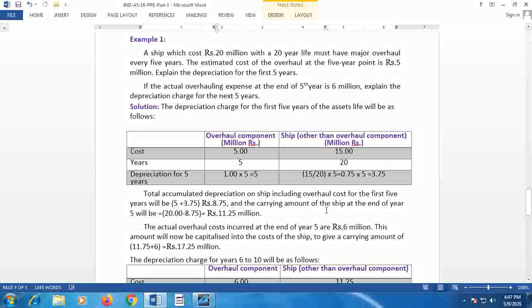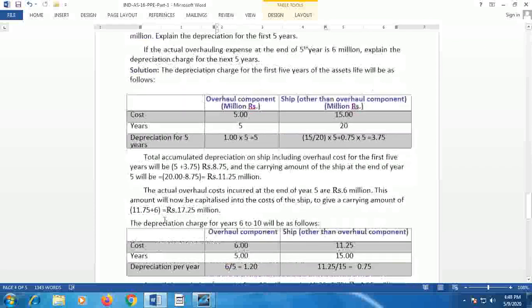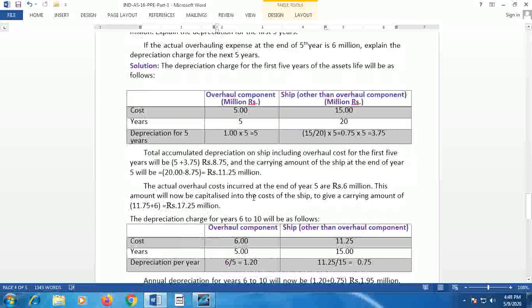And the carrying amount of the ship at the end of the 5 year will be total expenditure at the initial stage 20 million minus total depreciation gives the residual balance or capitalized value as 11.25 million. The actual overall cost incurred for the next 5 years as given in the problem is 6 million.